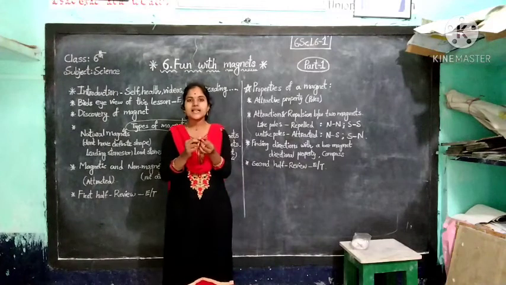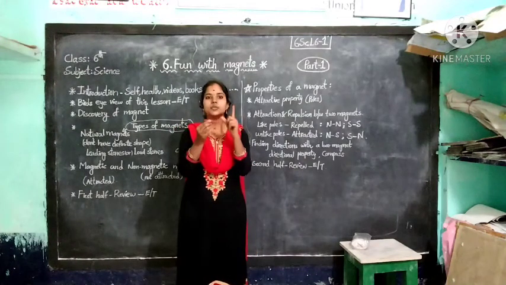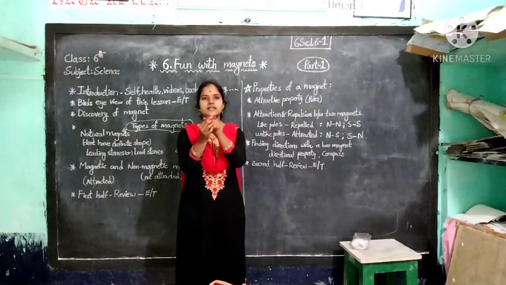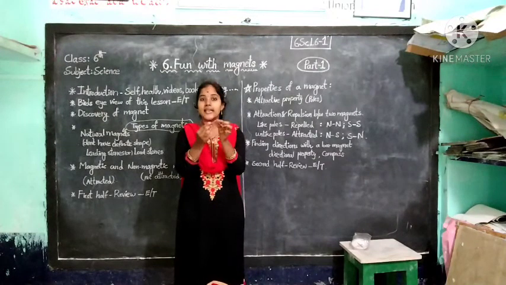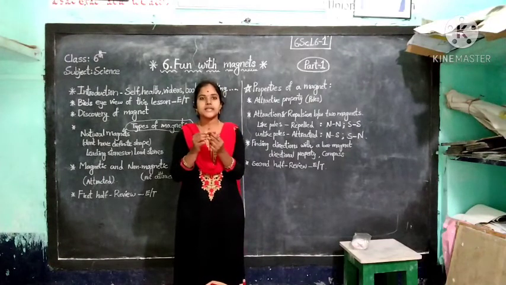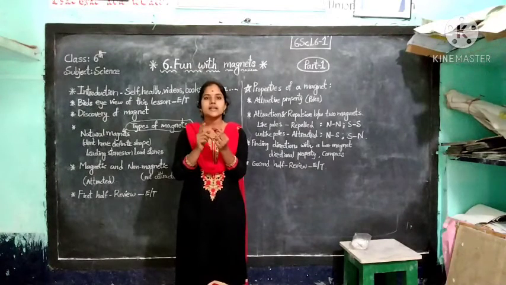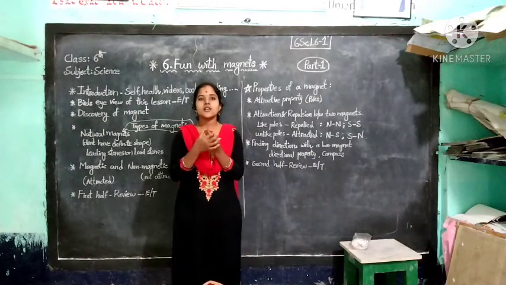Once you see clearly, every bar magnet contains two ends, and the ends of the bar magnet have more attractive capacity compared to the middle of the magnet. Here the ends are called the poles.